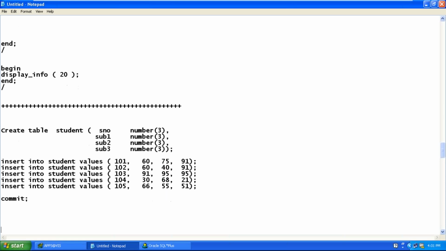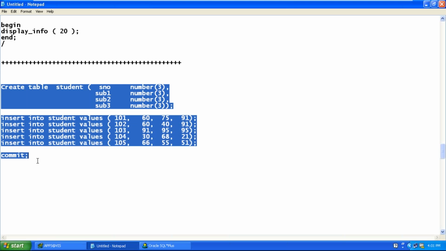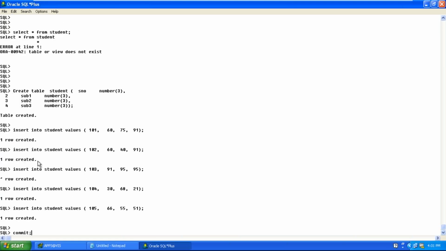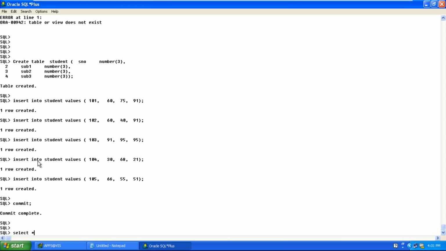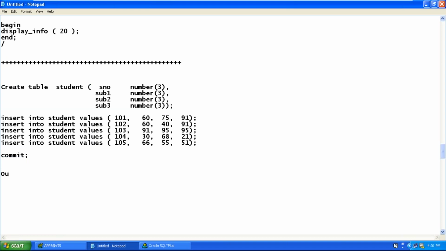So if you want to exercise, you create the table and insert these 5 rows into the table and use the commit command so that the table is created. Select star from the table. Now what I want is the output.